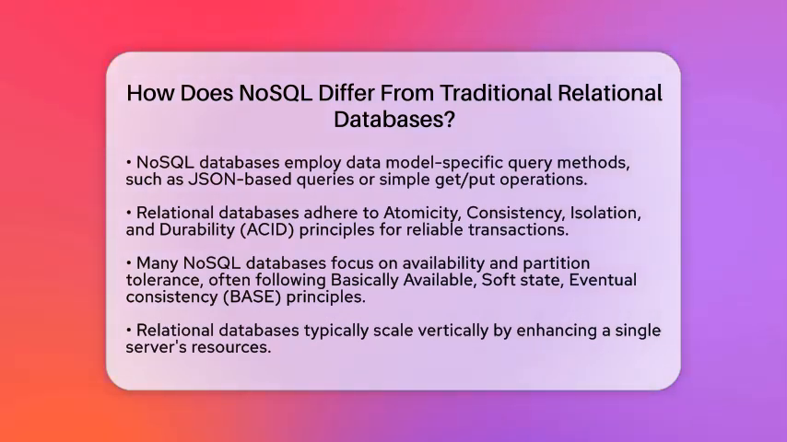Scalability is another key difference. Relational databases usually scale vertically, meaning you increase the resources of a single server. In contrast, NoSQL databases are designed for horizontal scalability. They distribute data across multiple servers, making them efficient for handling large volumes of data and high traffic.